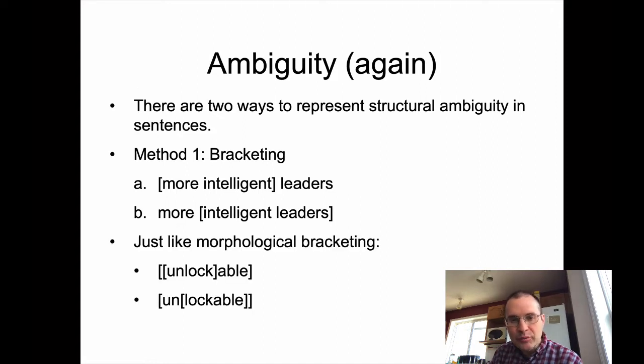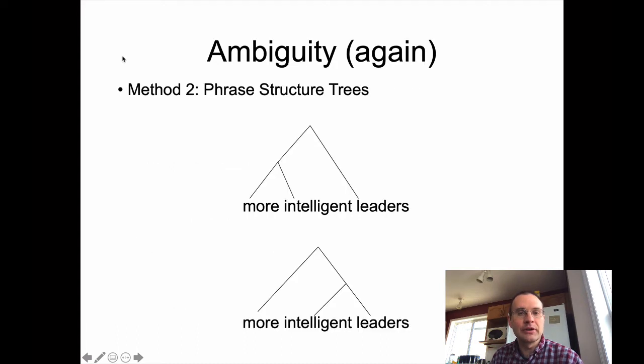This is a lot like morphological bracketing, which again we didn't really use, but if you remember this ambiguous word, unlockable, either something was un-lockable or maybe it was unlock-able. You could put the various morphemes in brackets like this to represent whether they were related more closely to one another or not. Instead, we're going to use phrase structure trees, and we'll fill in some gaps here as we go along.